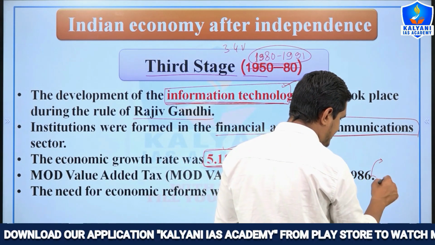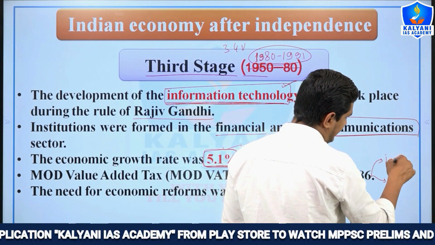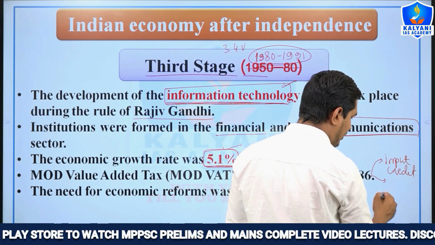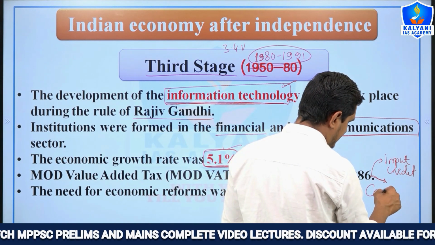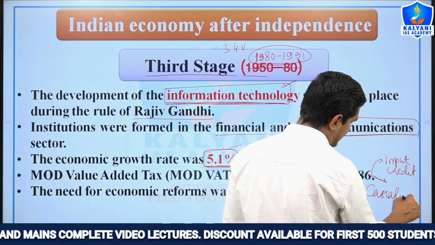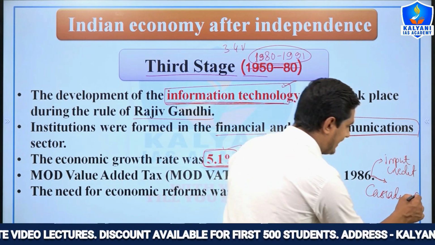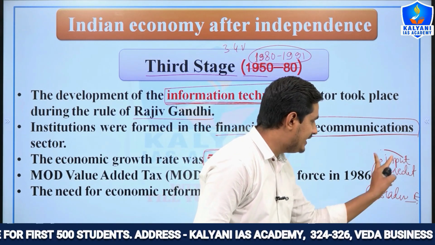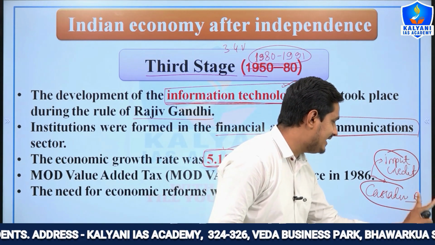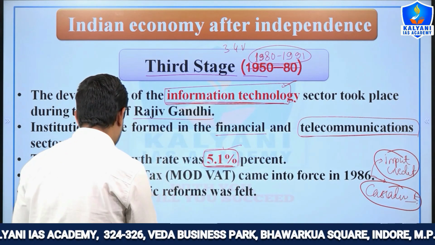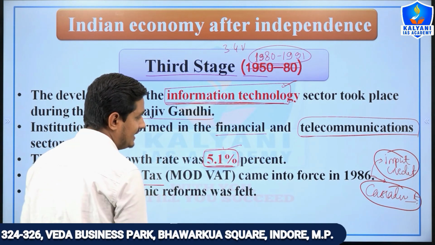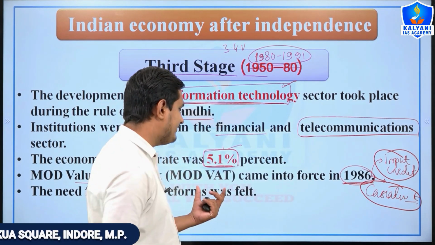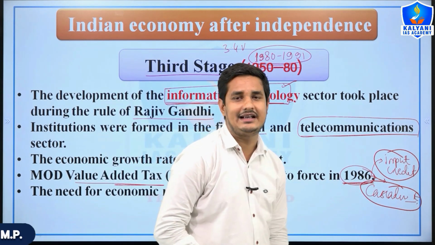Also in the market, to get the benefit of input credit or to remove the cascading effect, the modified value added tax was enacted in 1986. So the modified VAT came into existence in 1986.